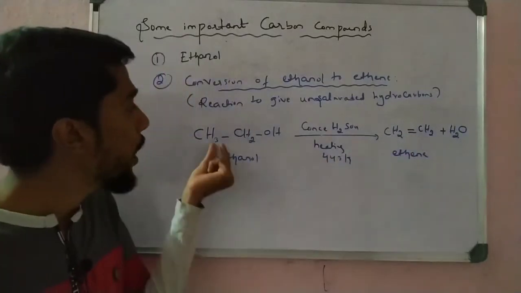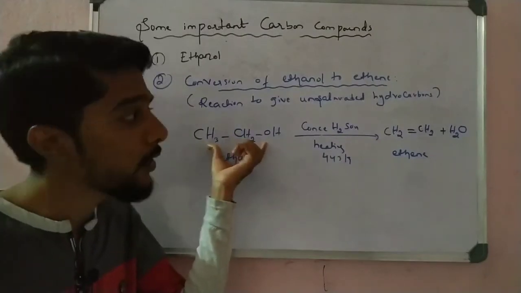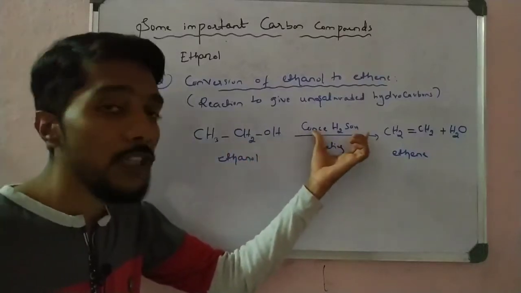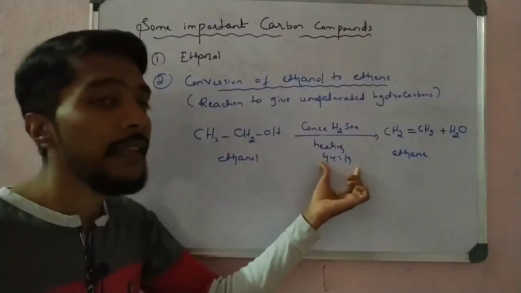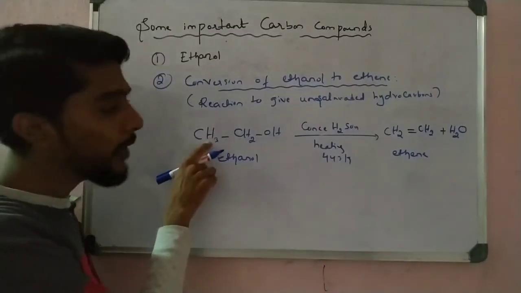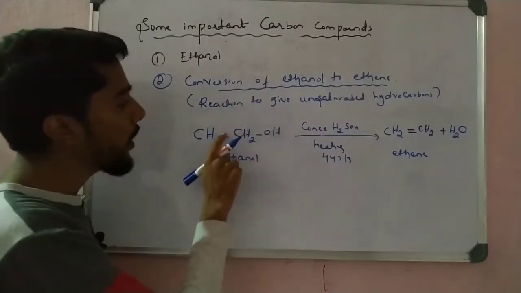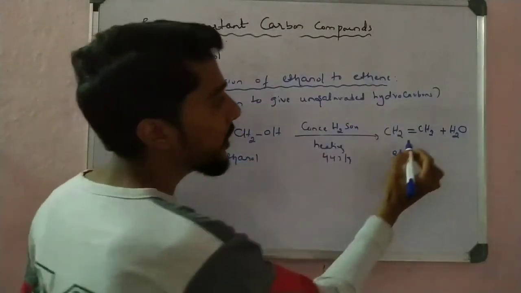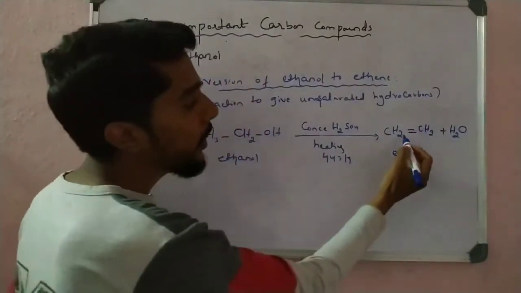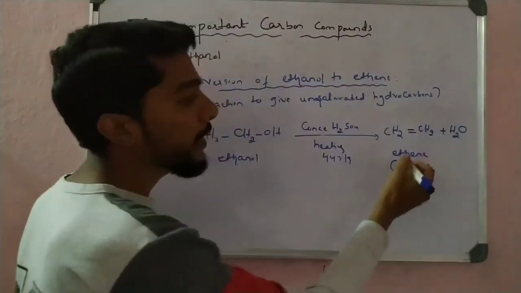So what we have to do? We have to remove the water from this ethanol. Dehydration reaction we call it, because there is removal of the water. So because of dehydration, I can use concentrated H2SO4, heating at a temperature of 443 Kelvin. So observe that 1H is removed from here, and there is OH and H, that is H2O, and 1H is removed, means 1 valency is there, so that forms the double bond. So see, a double bond means what? It is ethene. 2C, 4H, that is nothing but ethene. So that is the double bond.